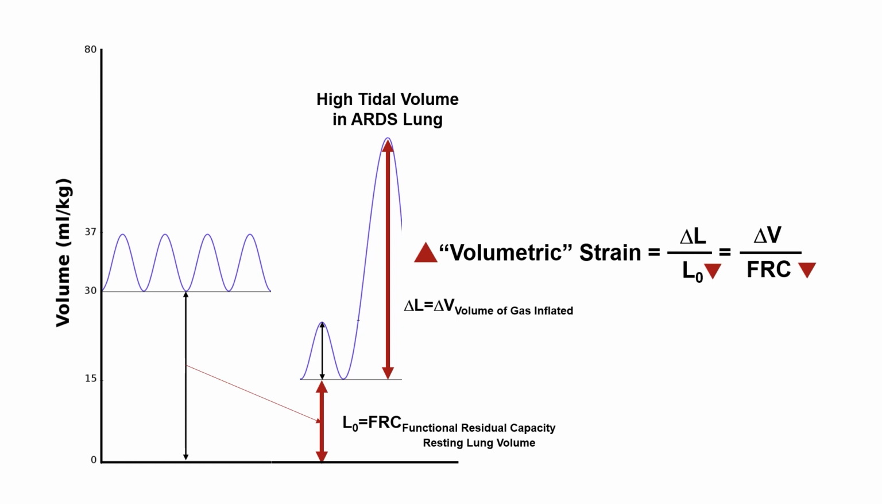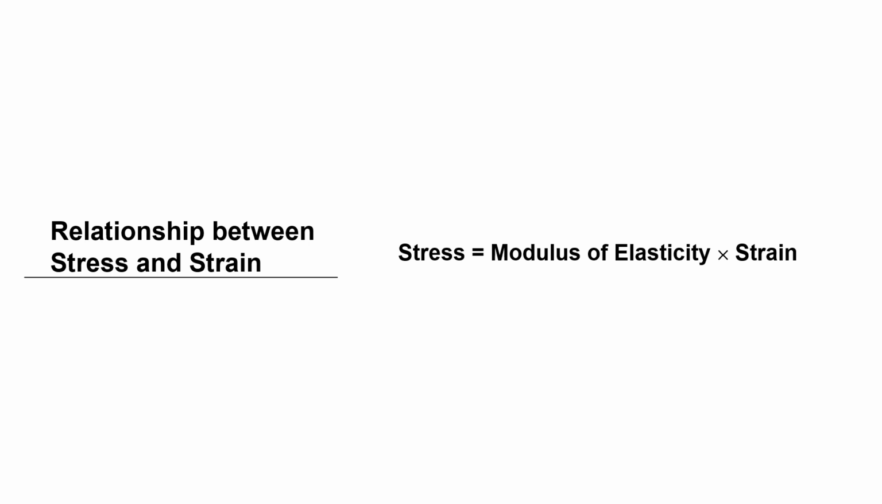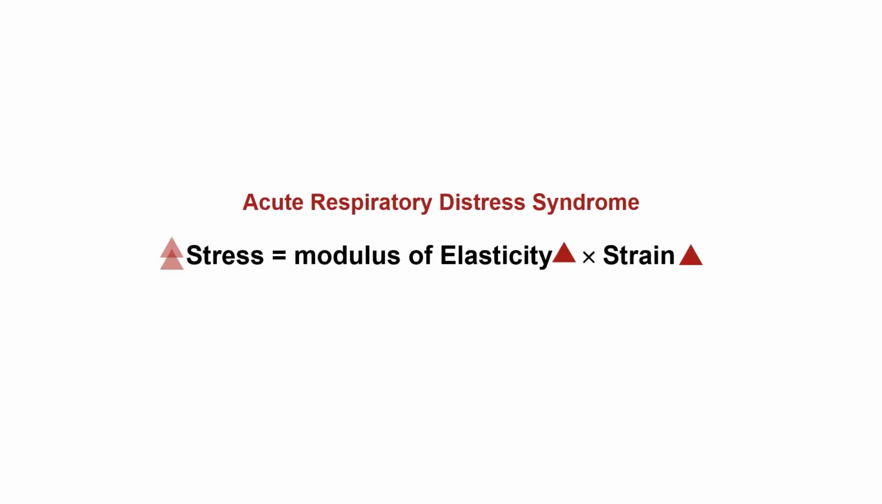When high tidal volumes are applied to ARDS lungs with decreased FRC, delta V increases, leading to an even higher increase in volumetric strain. The relationship between stress and strain is directly influenced by elastance. Stress is the result of multiplying strain by the modulus of elasticity, as represented in the following formula. As explained earlier, due to multiple causes in an ARDS lung, there is an increase in both volumetric strain and elasticity, which in turn leads to an increased stress associated with ventilation.